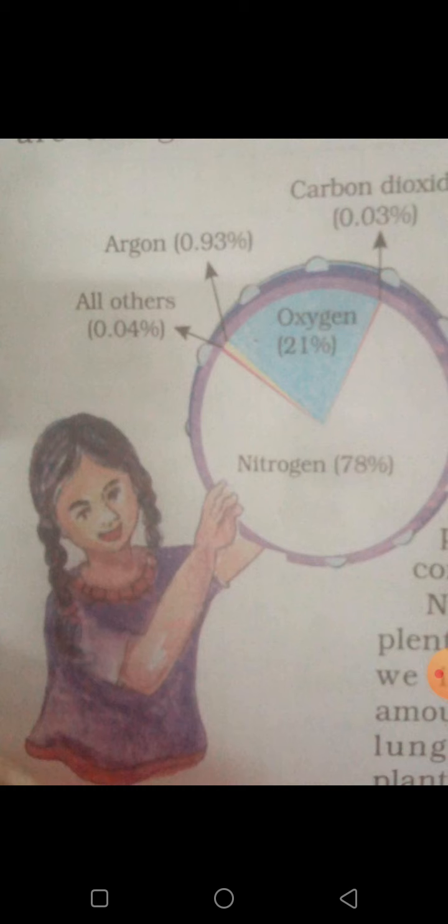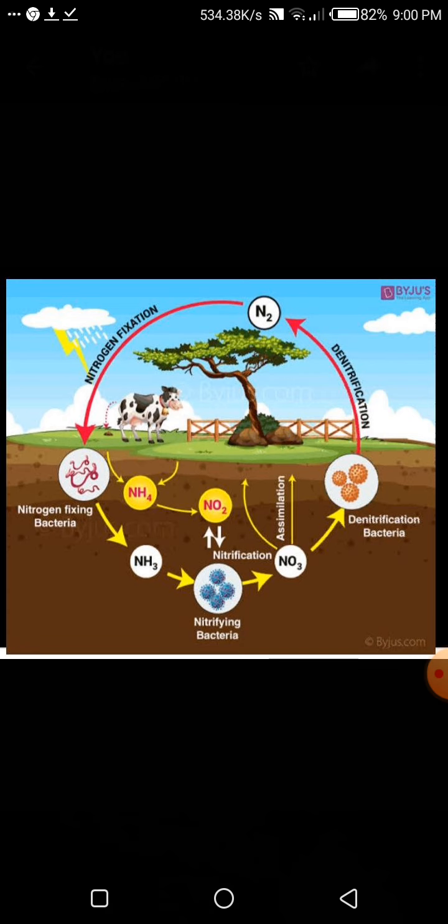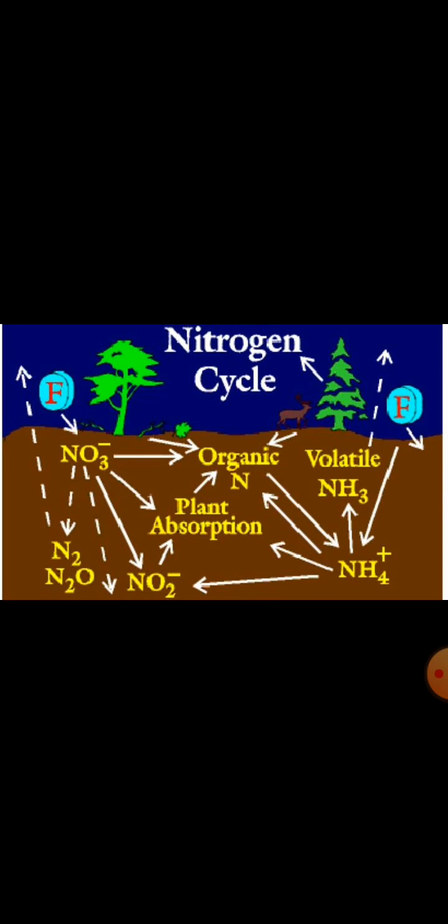But plants need nitrogen for their survival. They cannot take nitrogen directly from the air. Bacteria that live in the soil and roots of some plants take nitrogen from the air and convert it so that the plants can use it. And oxygen is the second most plentiful gas in the air, as we breathe.